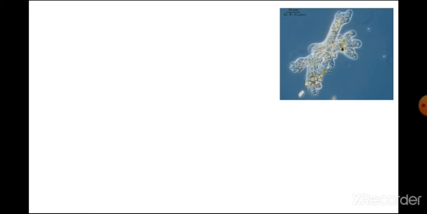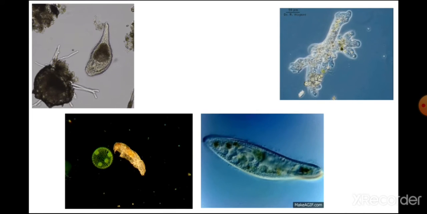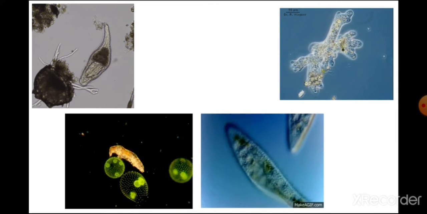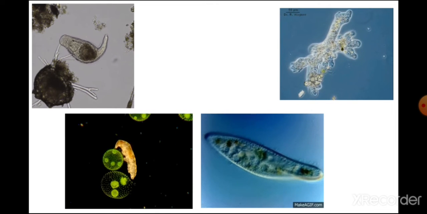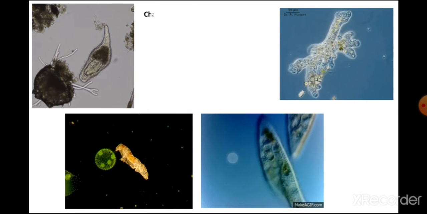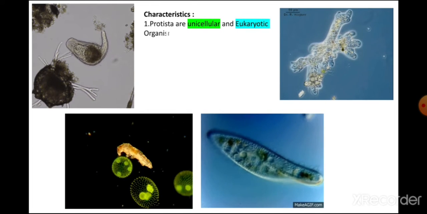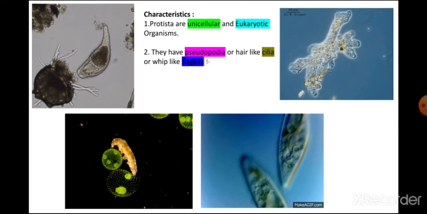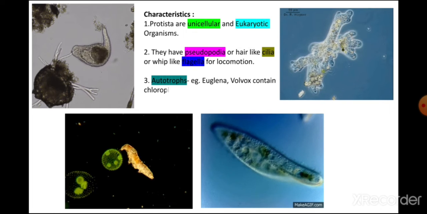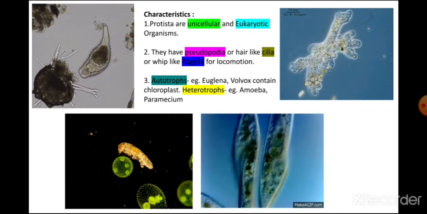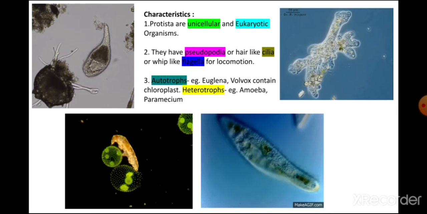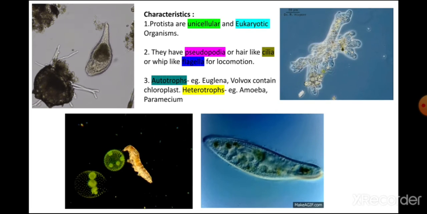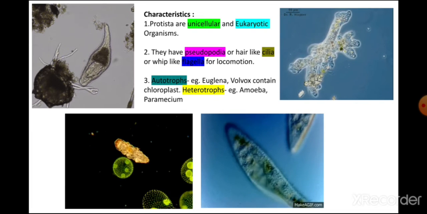Different living organisms are included in the Protista kingdom. Protista kingdom organisms are amoeba, paramecium, volvox, and euglena. These four organisms are included in the Protista kingdom. These are the examples. What are the characteristics of Protista kingdom organisms? These organisms are unicellular and eukaryotic. Eukaryotic means they have a well-defined nucleus enclosed in a nuclear membrane, and they are microscopic organisms.